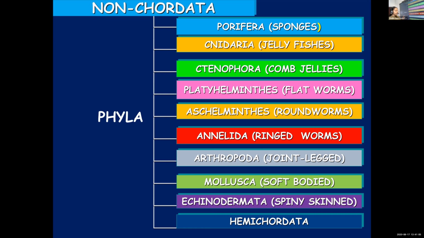Echinodermata, spiny-skinned. And one more new one which you're going to learn, Hemichordata. These are Hemichordata because they have some features of chordates. Half chordate, we can say. So we call them Hemichordata. Each one you're going to learn in detail. All the points about each of these phyla you will be learning.